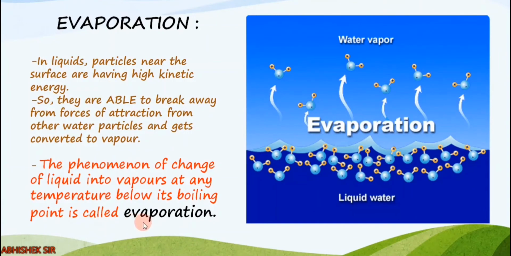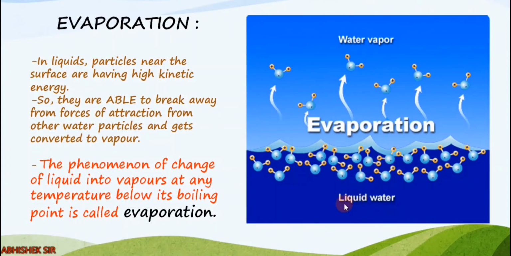In boiling also liquid turns into vapor, but the difference is the temperature. In boiling we have to reach to boiling point, then only the state changes. Clear? But in evaporation we don't need enough amount of heat. But the only difference in boiling from evaporation is that evaporation is only the surface phenomena.